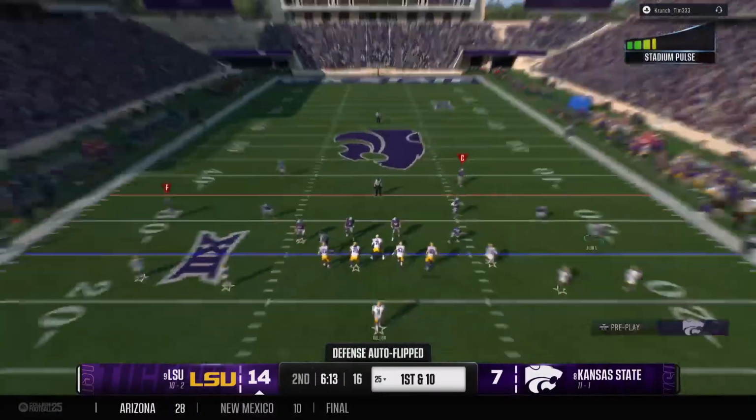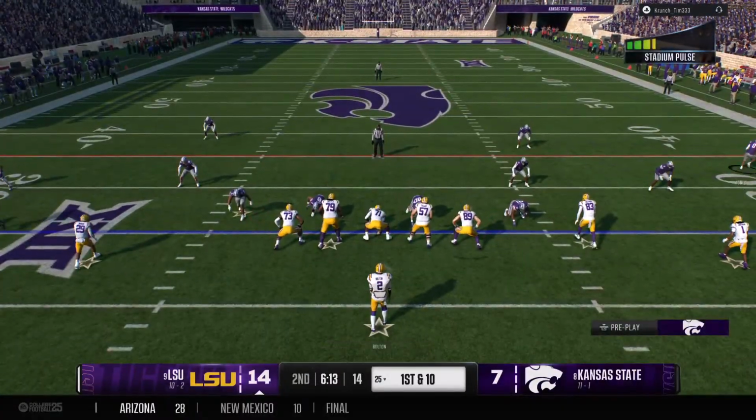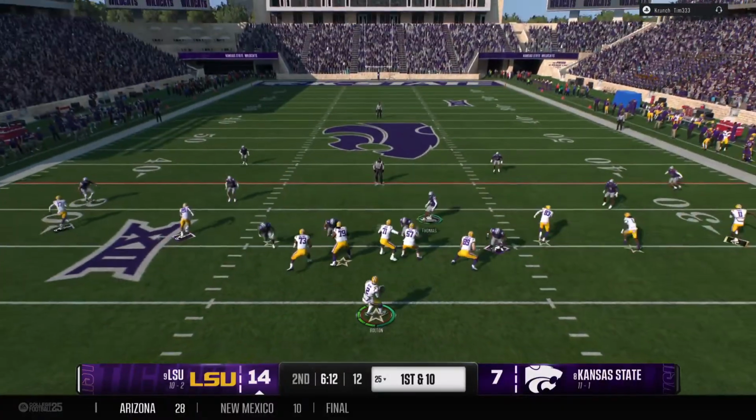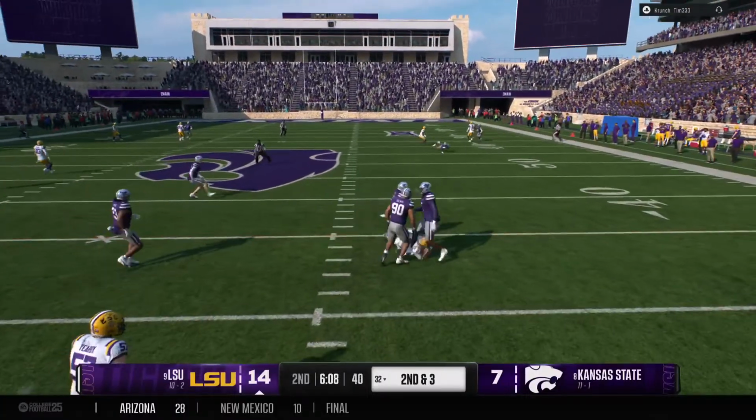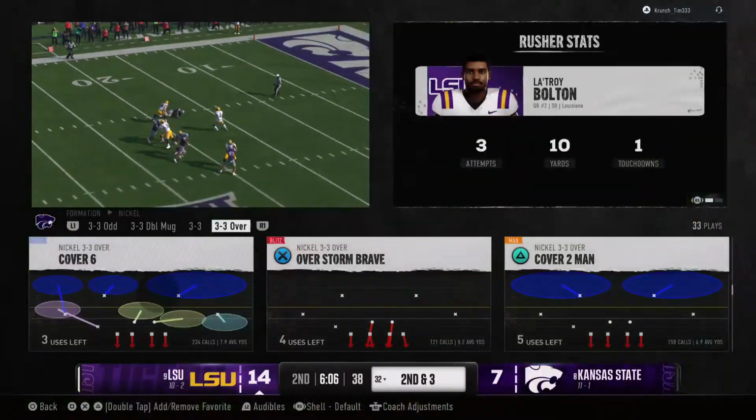And here comes that LSU offense back onto the field. They were able to punch it in the end zone last time, looking to do the same thing here to see if the defense can make adjustments. He'll avoid the tackle there with a slide.